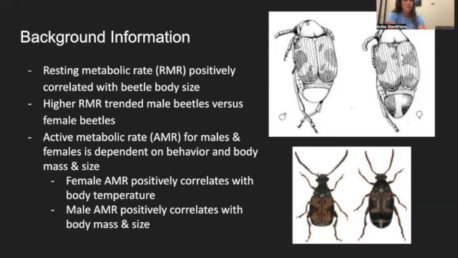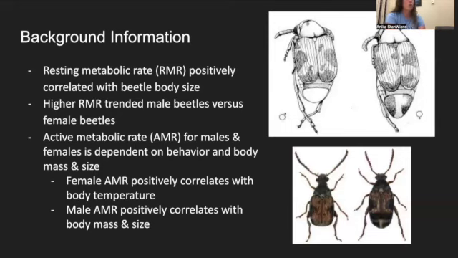Some of the information that we found was quite interesting. We found that the resting metabolic rate is positively correlated with the body size of beetles. It trended with higher resting metabolic rates in male beetles versus female beetles, and this trend can allow male beetles' metabolic rate to reach up to 50% higher than female beetles. And then with age, male beetles' metabolic rate decreases a lot more rapidly than female beetles' metabolic rate.